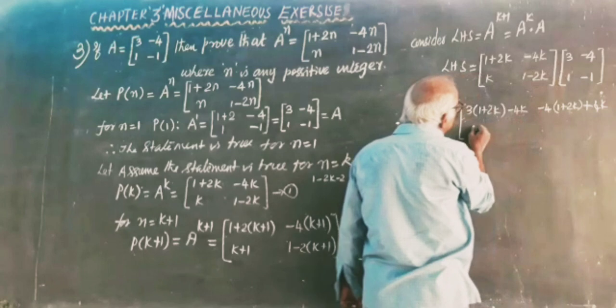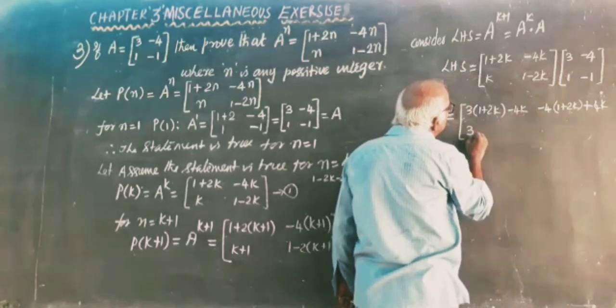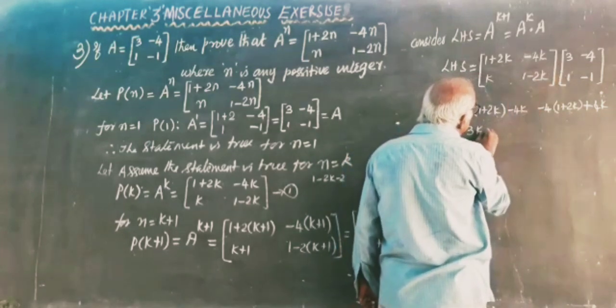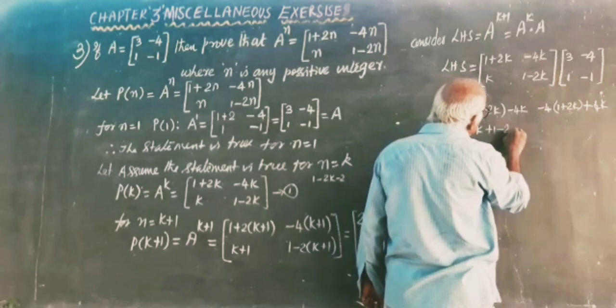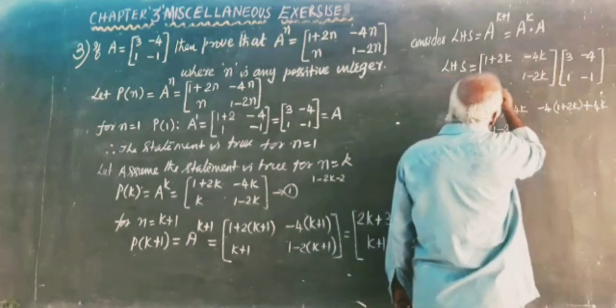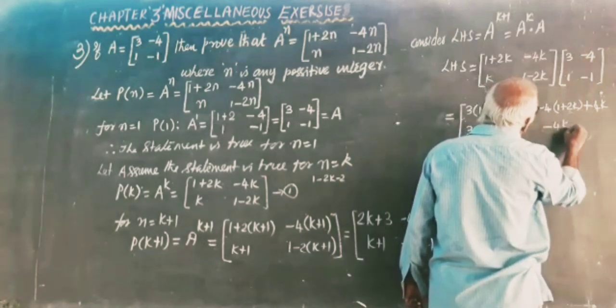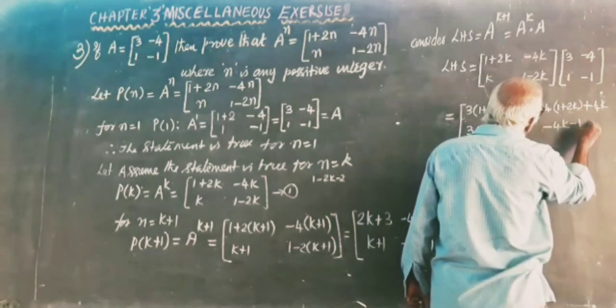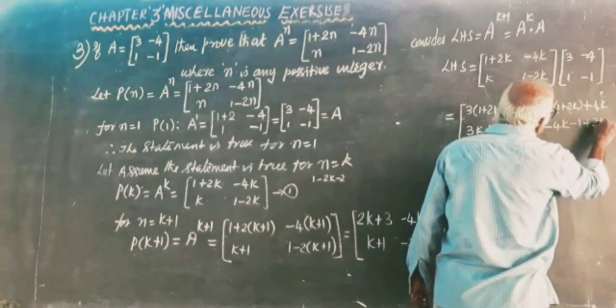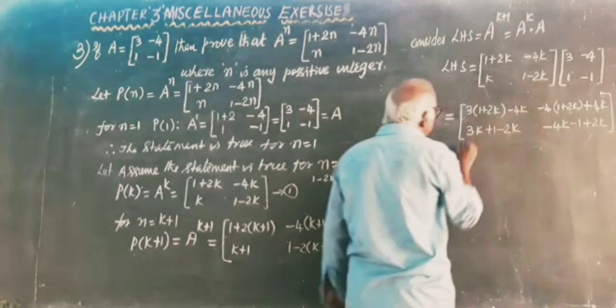Second row first column 3 into k, 3k plus 1 minus 2k. Second row second column minus 4k minus 1 plus 2k. So simplify, you will get